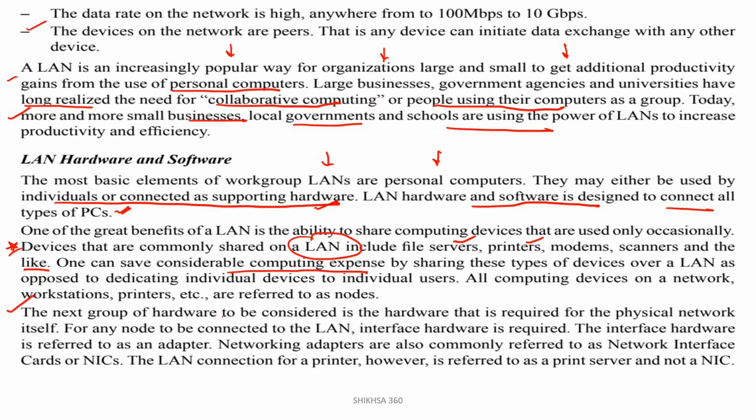The next group of hardware to be considered is the hardware that is required for the physical network itself. For any node to be connected to the LAN, interface hardware is required. The interface hardware is referred to as an adapter. Networking adapters are also commonly referred to as network interface cards, or NICs.